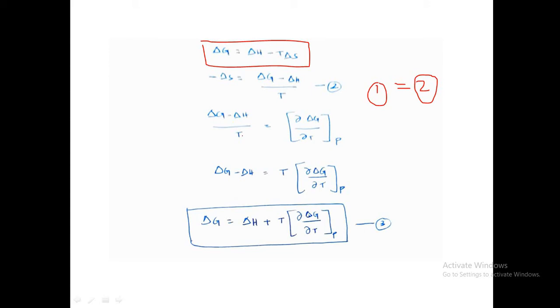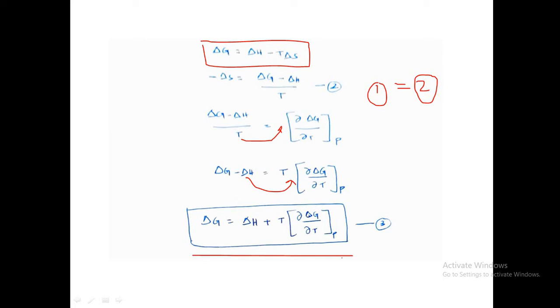Delta G minus delta H by T is equal to the partial derivative of delta G with respect to T at constant pressure. Bringing the temperature over here, delta G is equal to delta H plus T into the change in free energy with respect to the change in temperature at constant pressure.